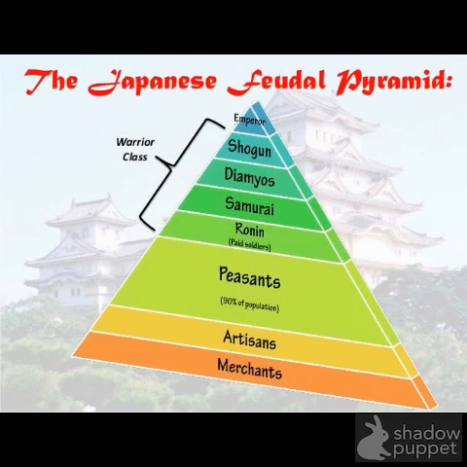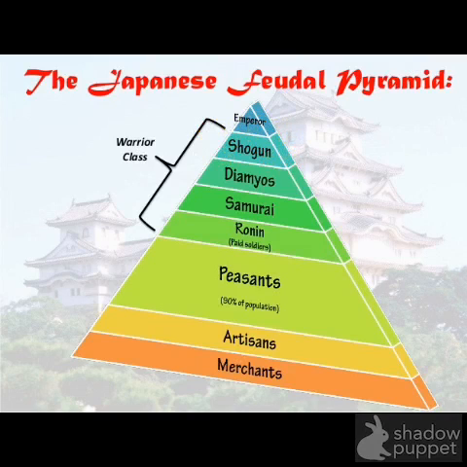Here's a good example of a pyramid showing the different class systems. As you can see, the warrior class is on top. The emperor was also considered part of the warrior class as well, but he was more of a different figure. As you can see, it shows the shogun second right here, but in all truth, it was not the shogun that was second. The shogun had the most power in the country. The daimyo answer to the shogun. The emperor is more there as just a figurehead rather than anything of power.